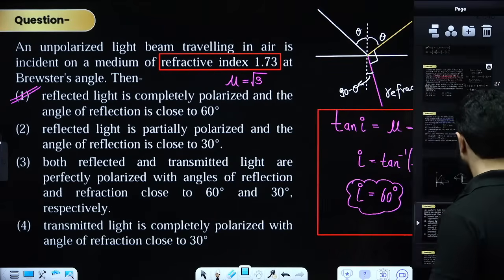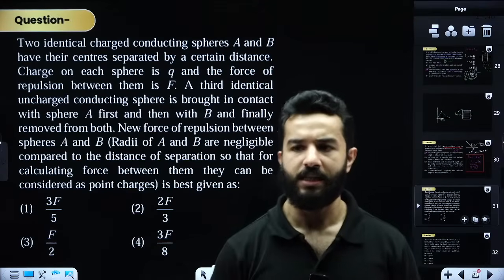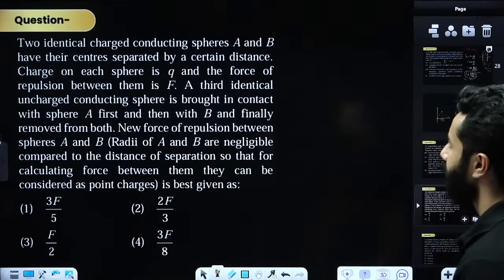So this is also all done. Let's move to the next question, my dear friends. Last question was easy. I believe everybody can do it. Quickly write down in the chat box.